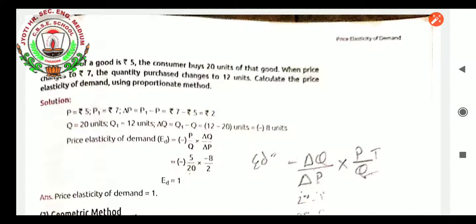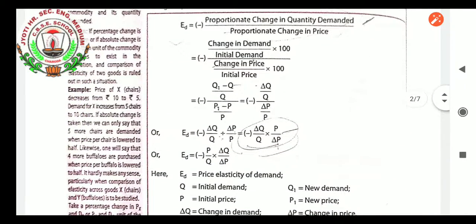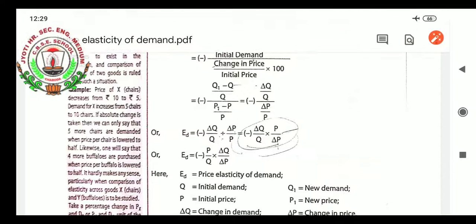what the question is demanding. If you have written this formula, you can solve every type of percentage or proportional method question. First of all, I want to ask you to copy this particular derivation, how the formula of ED is generated in the proportionate or percentage method, because in some situations you may be asked to elaborate how the formula, that is ED equals minus change in Q upon Q into P by change in P, has been made. So for that you must write this step by step so that you can know. This is very important for learning price elasticity of demand.